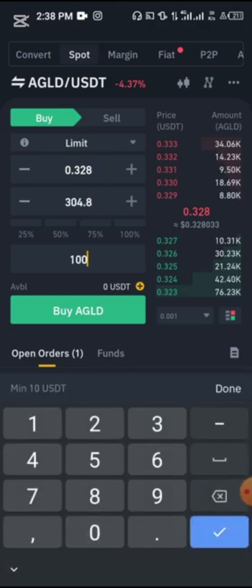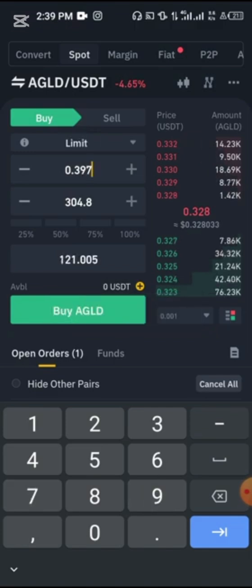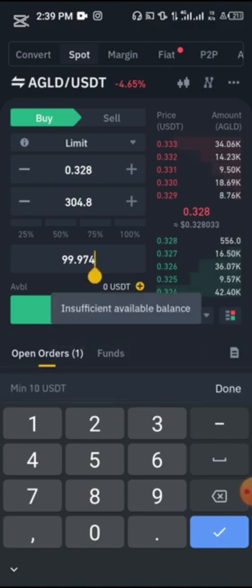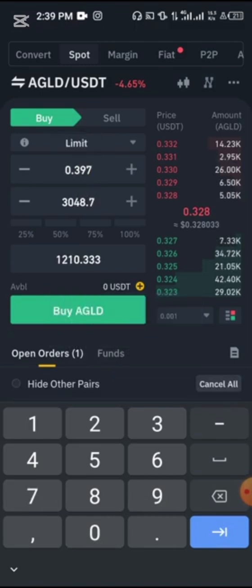Okay, let's say we are buying with $100. We'll get these pieces at 3.97, and we'll be making an extra $21. So if we are using about $1,000 at 3.97, we're making an extra $210 in profit.